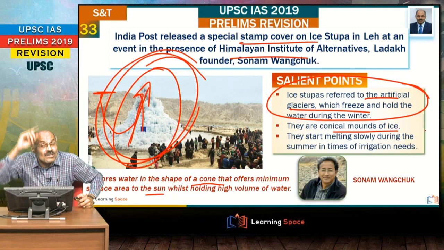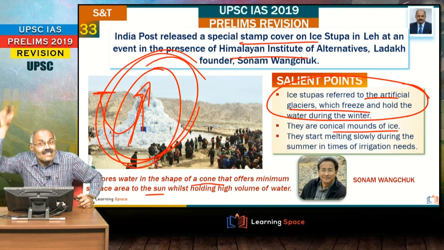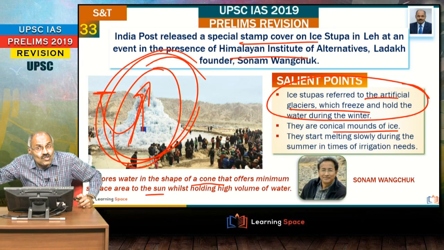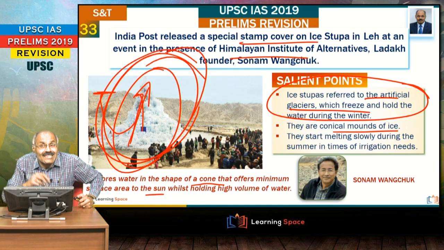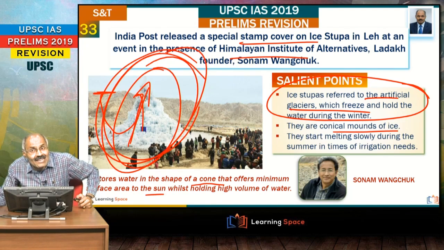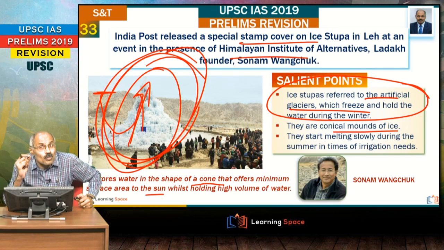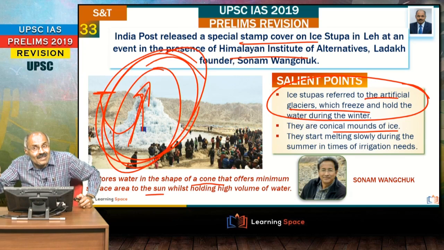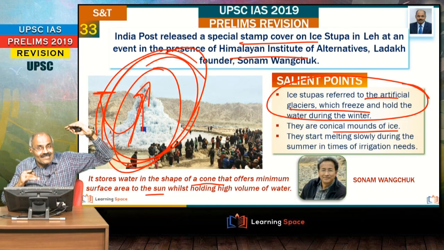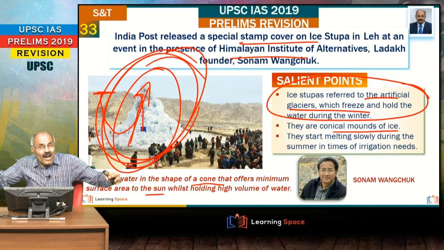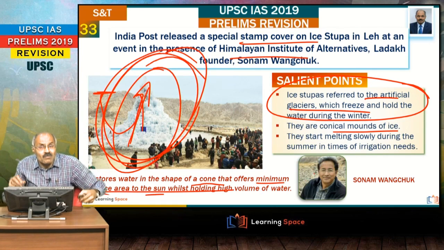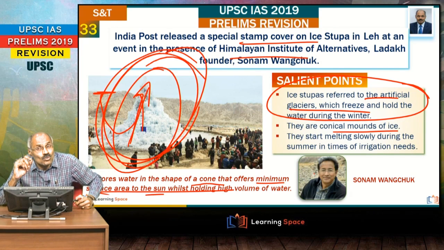These are created during the winter season, and in the summer season they will be used when water scarcity is there. Then when this stupa melts in the summer season, then the water is used. Ice stupas, technically it is very important why they are into the conical shape and how they are formed. They are formed by using the head difference. Second is a conical shape.